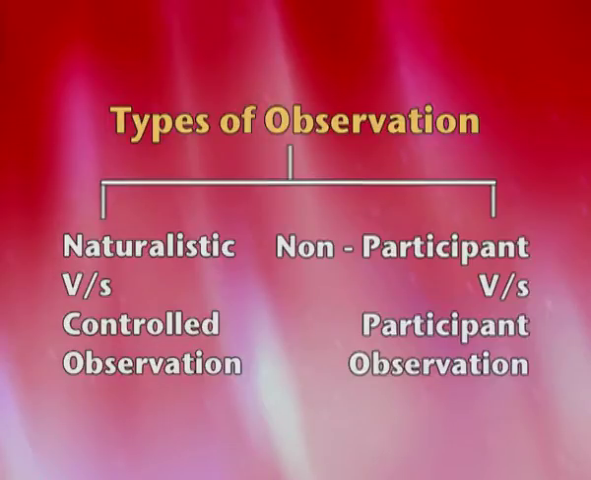Second kind of observation is non-participant versus participant. Participant refers to when a person becomes a part of a culture and goes to observe that culture. A person working in a mall is trying to understand the setup of the mall. That is participant versus non-participant observation.